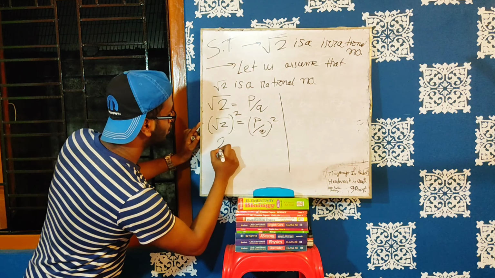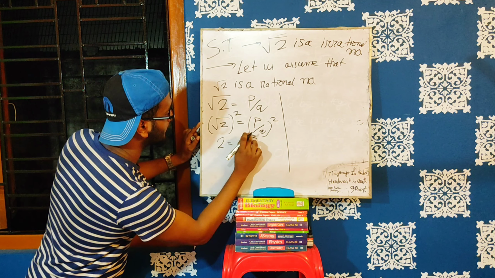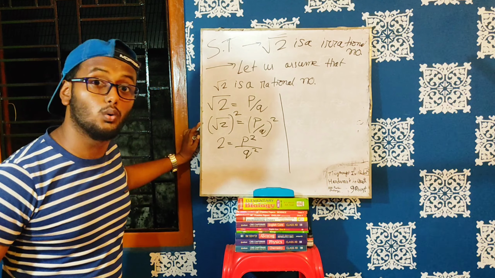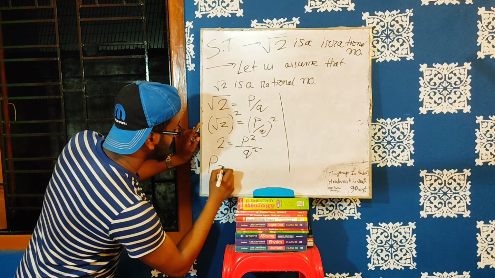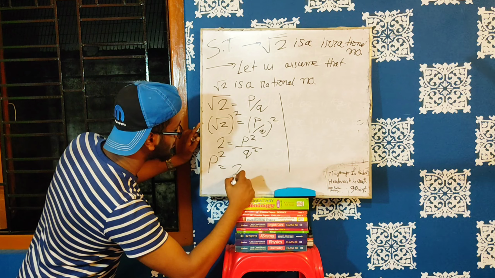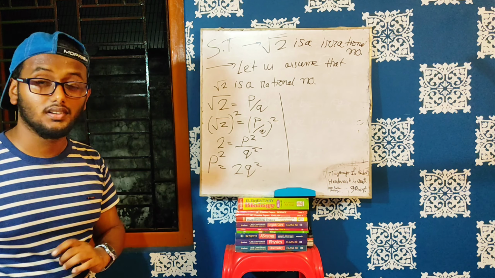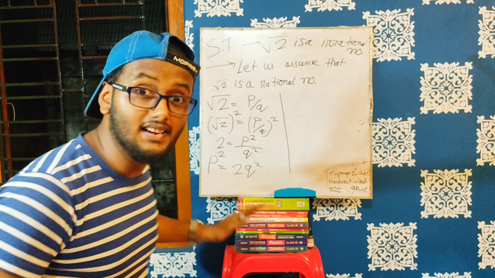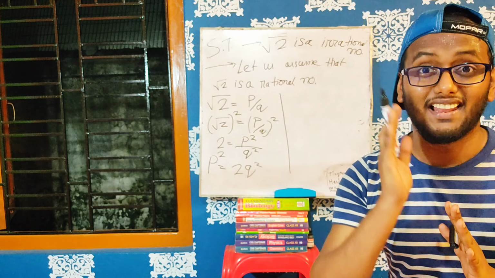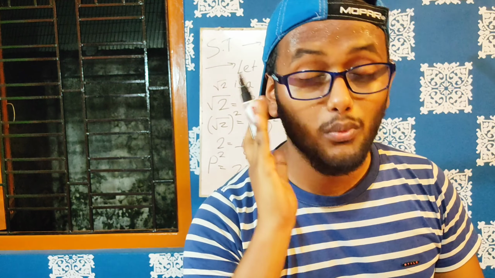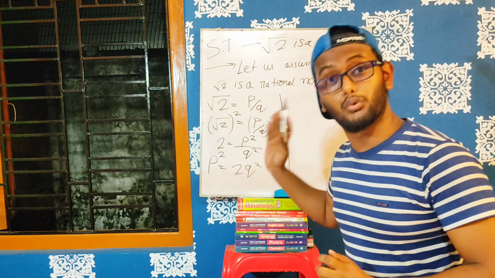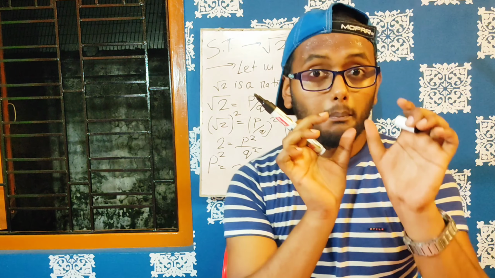2 is equal to p square divided by q square. So p square is equal to 2q square. Understood? Have you understood up to this part? If you have understood up to this part, then the real part is coming. And listen to me carefully. We can write p square is equal to 2 into q square.